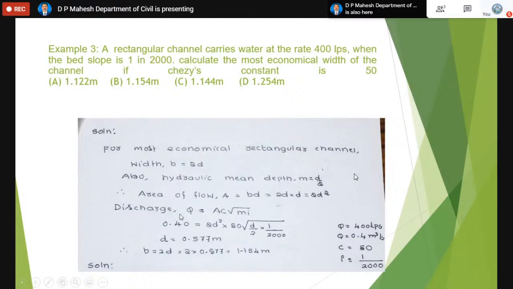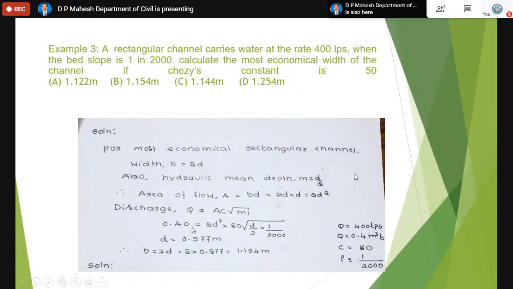When you substitute discharge, because the value of the flow discharge is given, that is 400 LPS. Rate means flow rate, and flow rate means discharge. We have to keep the flow rate in terms of cubic meter per second, because every cubic meter is equal to 1000 liters. When the unit is in LPS, you divide by 1000, and it will be converted to cubic meter per second.